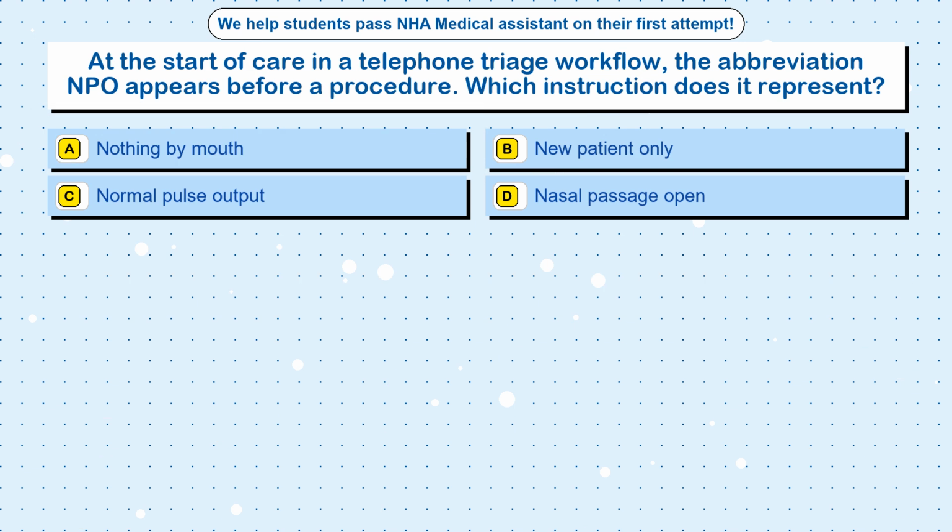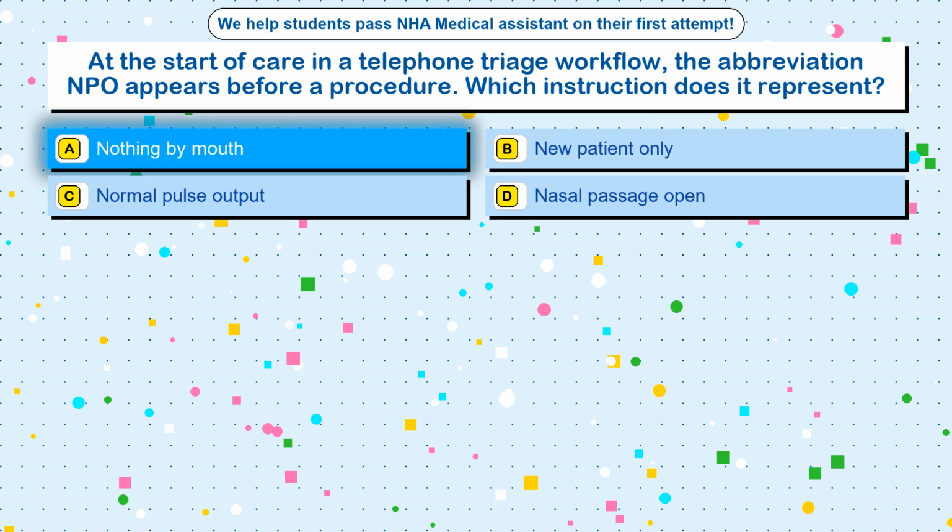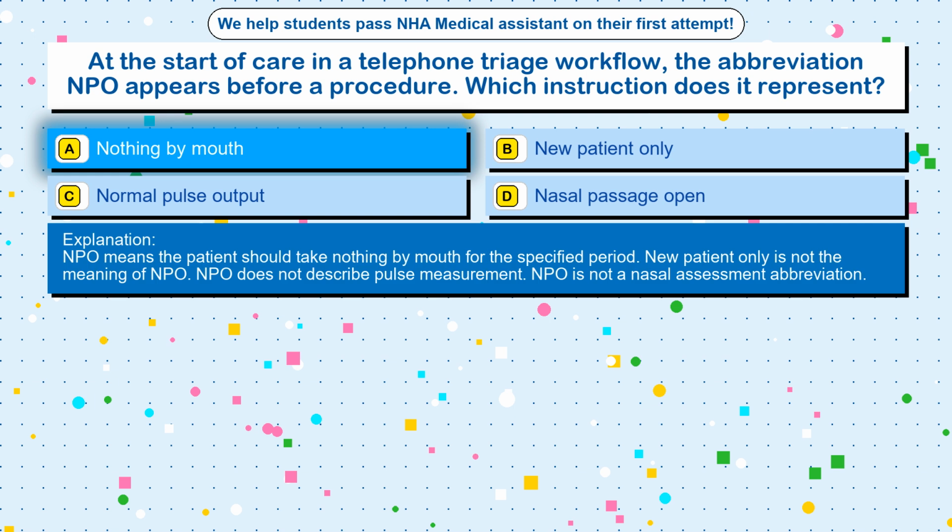Question 62. At the start of care in a telephone triage workflow, the abbreviation NPO appears before a procedure. Which instruction does it represent? Option A. Nothing by mouth. Option B. New patient only. Option C. Normal pulse output. Option D. Nasal passage open. The correct answer is option A. Nothing by mouth. NPO means the patient should take nothing by mouth for the specified period.